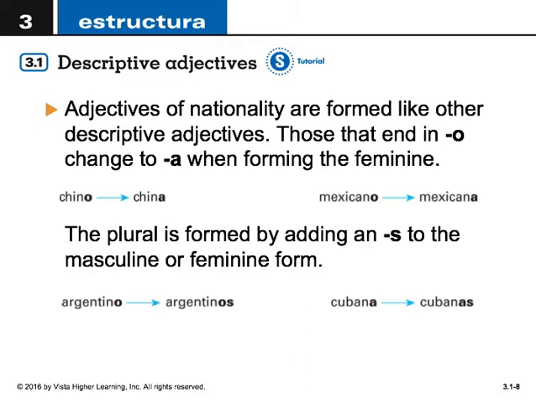Adjectives of nationality are formed like other descriptive adjectives. Those that end in the letter O change to A when forming the feminine. For example, chino, china, el hombre chino, la mujer china. Same thing with el hombre mexicano, la mujer mexicana. And the plural form is formed by adding an S to the masculine or feminine form. Argentino, argentinos, or argentina, argentinas, cubana, cubanas.